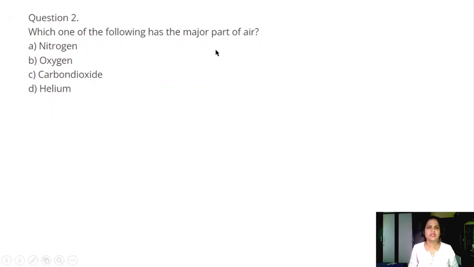Question number 2. Which one of the following has the major part of air? A. Nitrogen. B. Oxygen. C. Carbon dioxide. D. Helium. Answer is nitrogen.